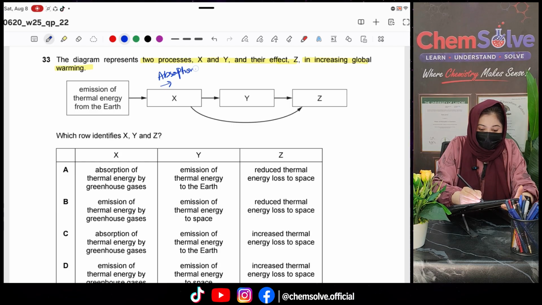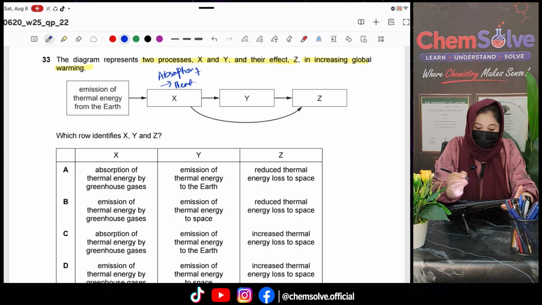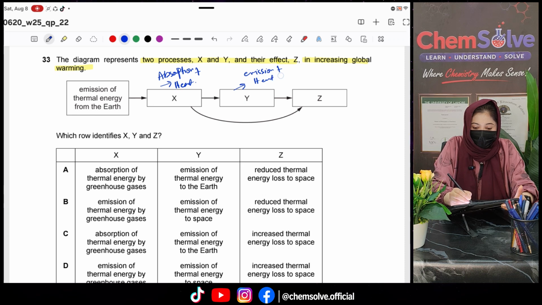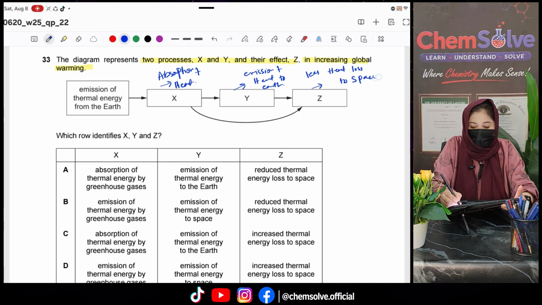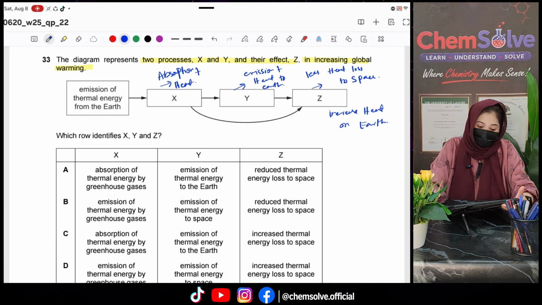Absorption of energy, or you can say absorption of heat, takes place, and then emission of heat to the earth, and as a result of that, less heat is lost to space, which increases heat on earth. This is the whole process. So let's see according to that.